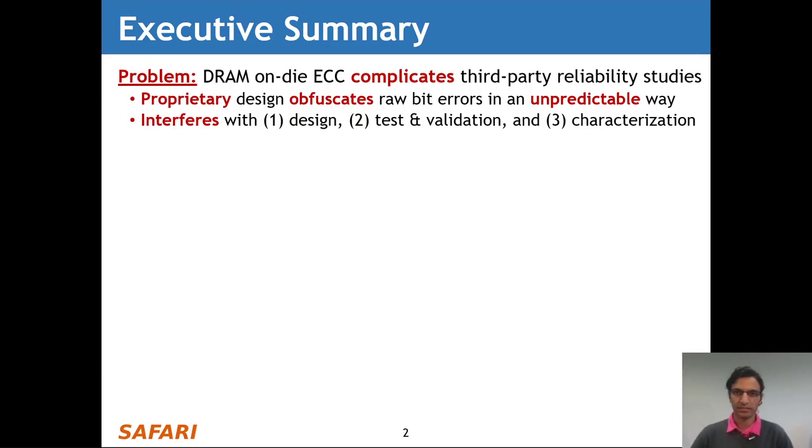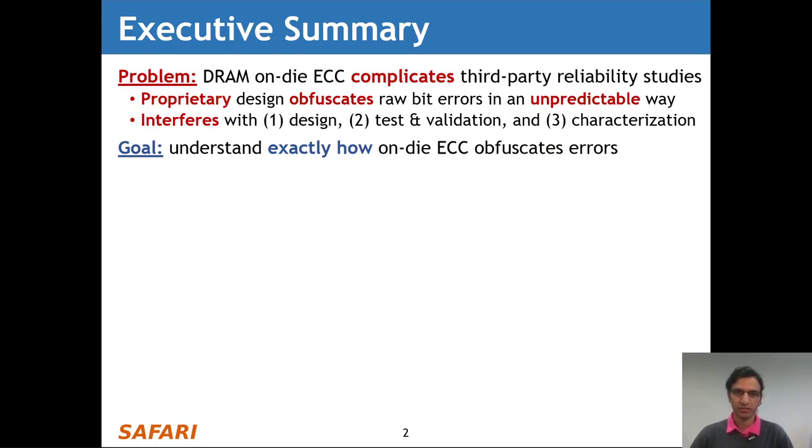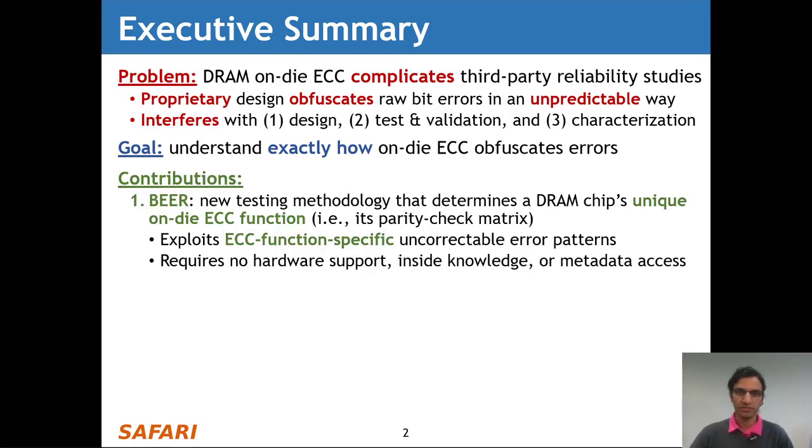The problem that we tackle in this work is that DRAM OnDie ECC complicates third-party reliability studies. This is because its proprietary design obfuscates raw bit errors in an unpredictable way, and this interferes with design, test and validation, and characterization studies. To overcome this problem, our goal in this work is to understand exactly how OnDie ECC obfuscates errors. And to achieve this goal, we make two contributions in this work.